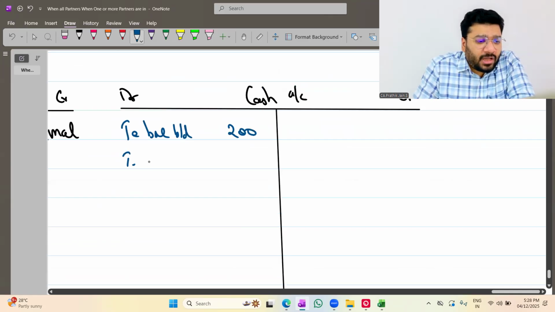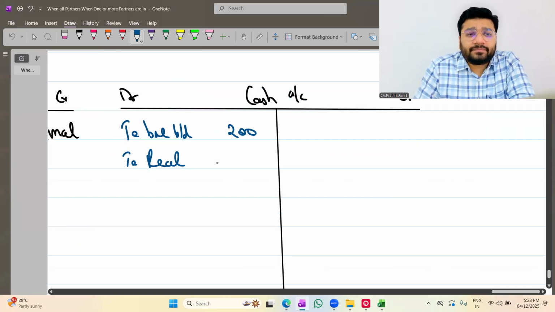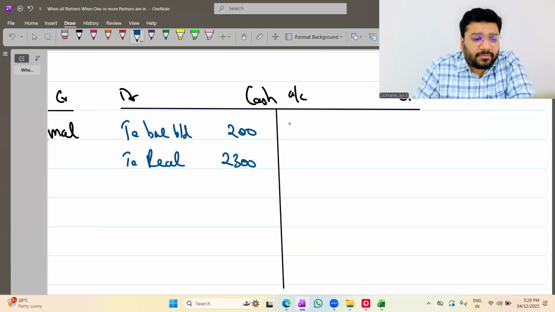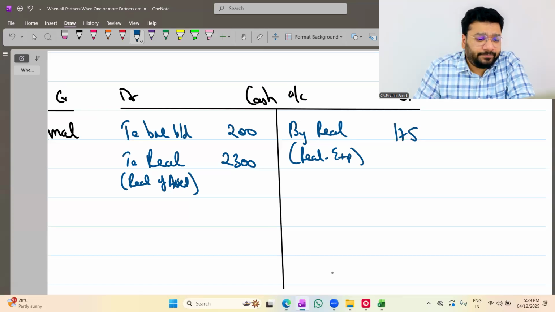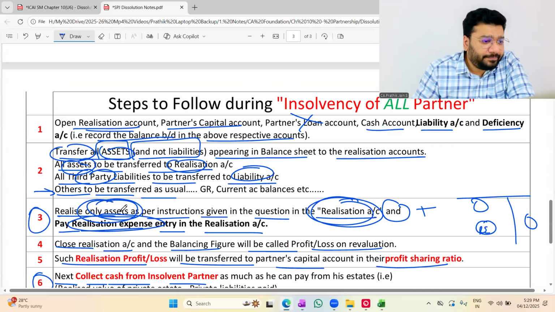So to realization. How much money in total realized? 2,300. By this, you can write realization of asset. And this is by realization, in bracket, realization expenses, 175. Any problem? Online people, any problem? No.